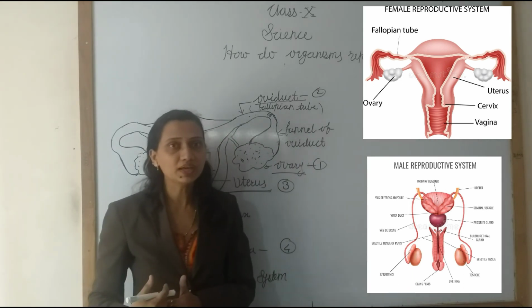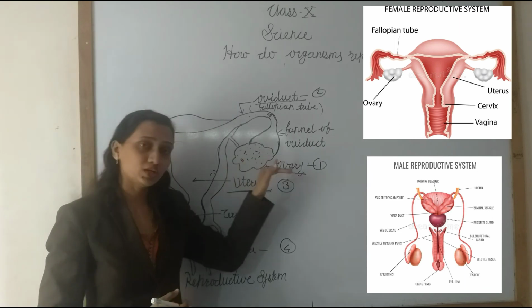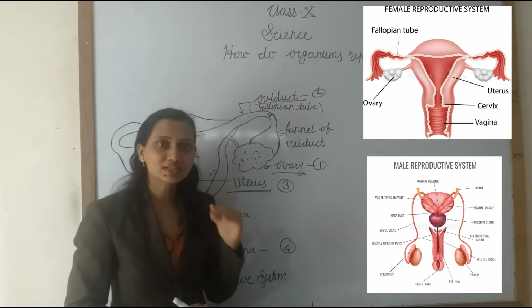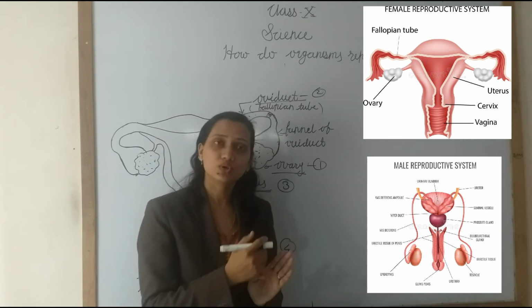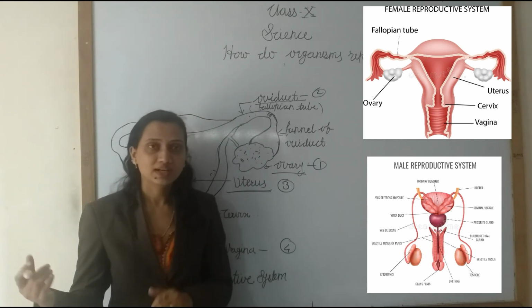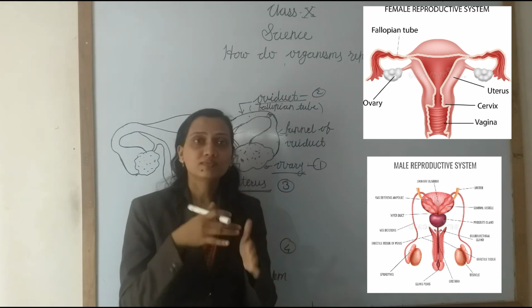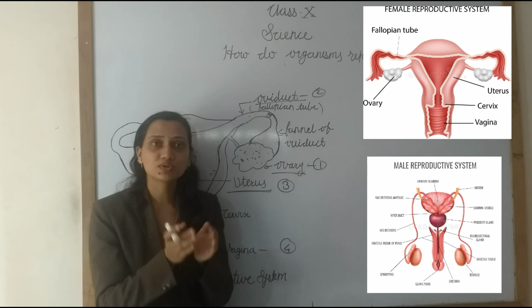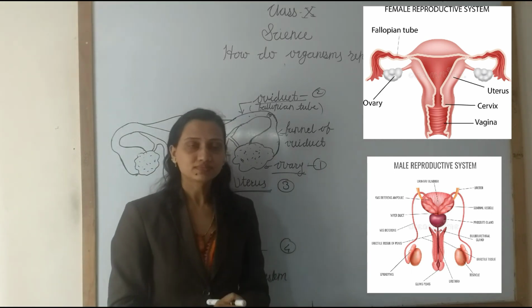And in the female, the ovary secretes the sexual hormones and the female gametes. The ovary secretes estrogen and progesterone, these two sexual hormones, and the ovum, the female gamete. Understand? These gametes are important for reproduction, because when fusion occurs between these gametes, fertilization occurs.